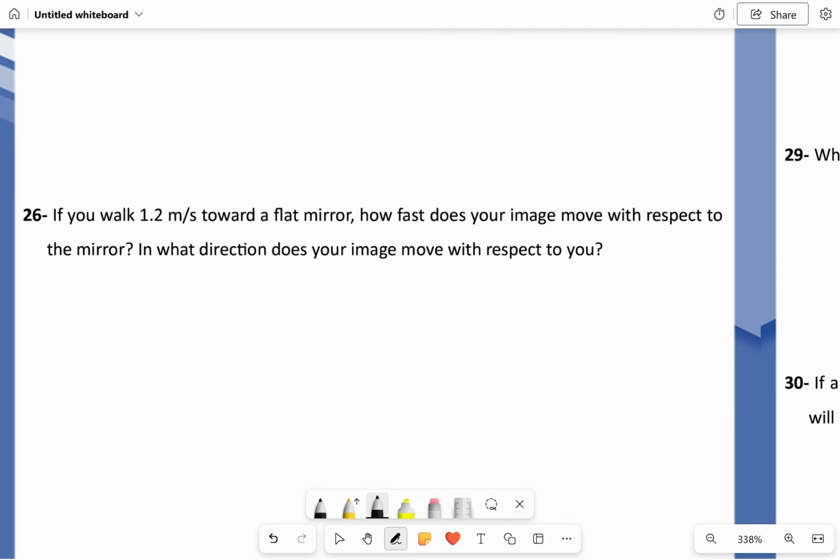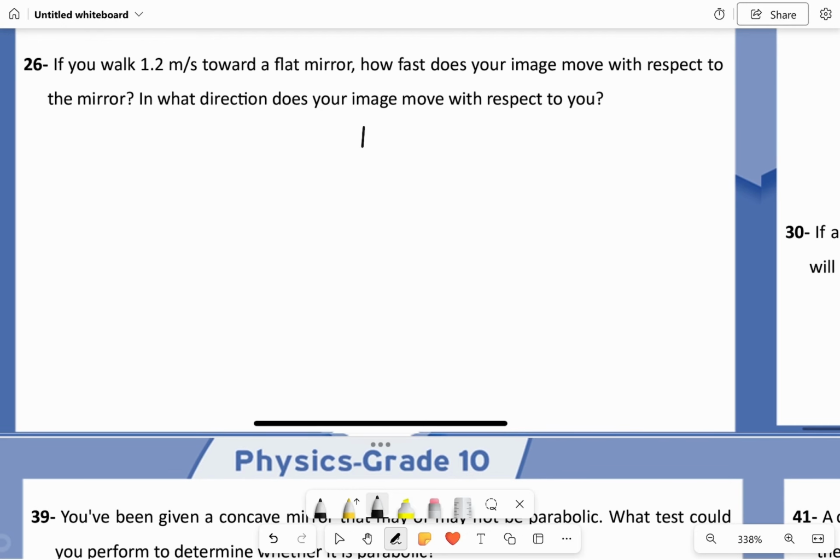If you walk 1.2 meters per second toward the flat mirror, how fast does your image move with respect to the mirror? In what direction does your image move with respect to you? So we talked about this. Let's say you are going 1.2 meters per second. Careful, this is with respect to the mirror. The image with respect to you, sorry. If you go 1.2 meters per second, of course the image is also going to be moving 1.2 meters per second.